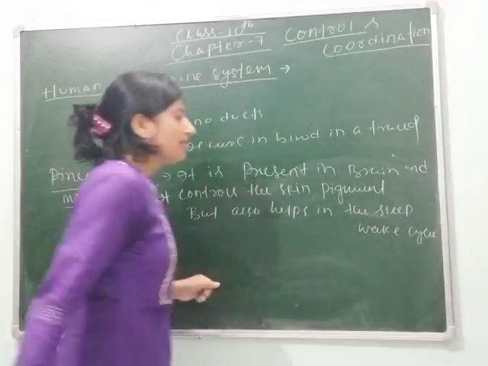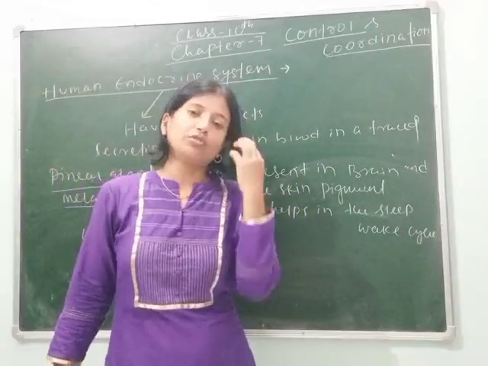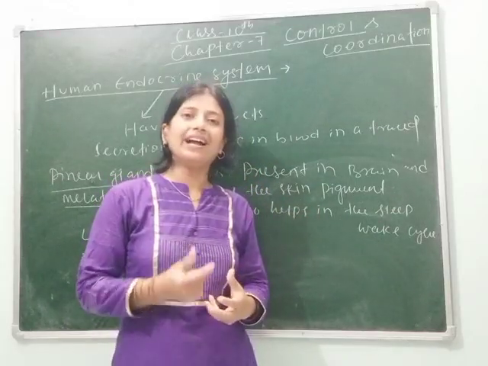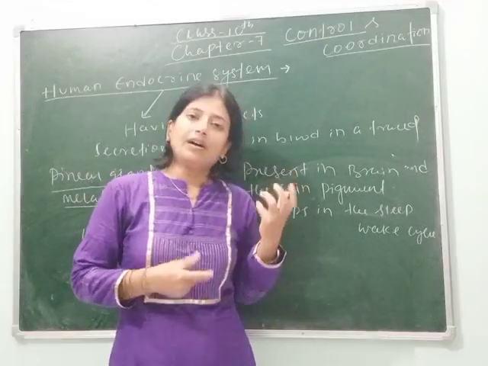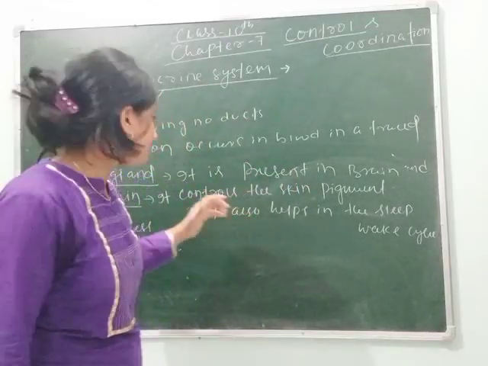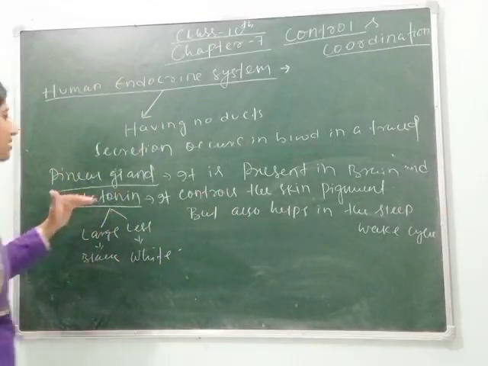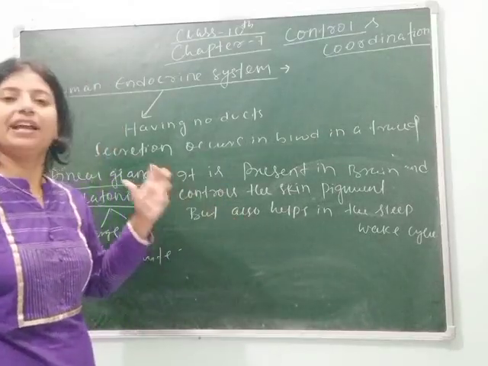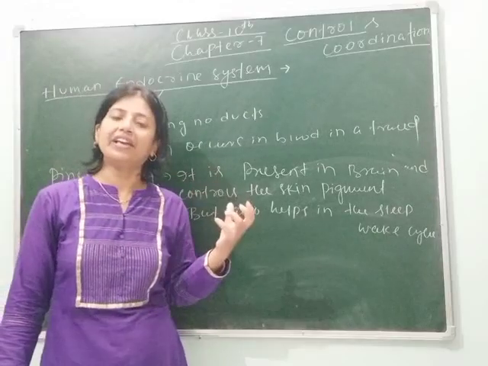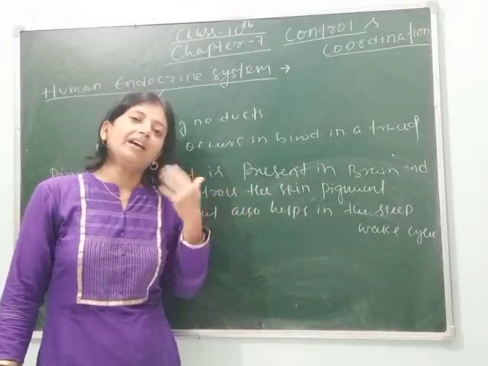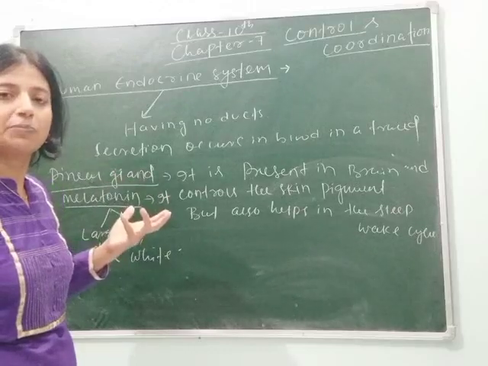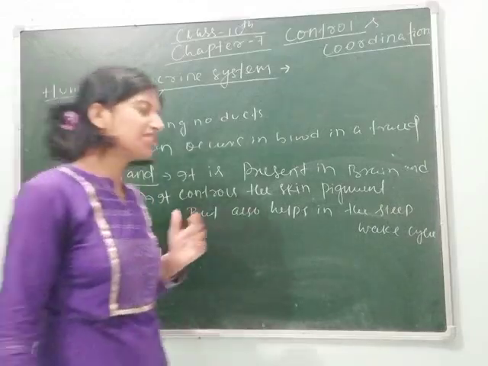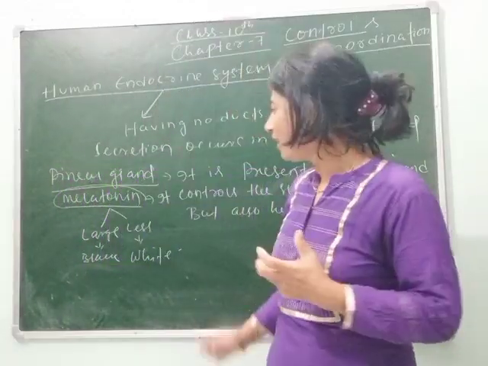It means we have a schedule to take food, to go to bed, for sleep. So if we are sleeping regularly at 10 or 11 p.m., then at that time the secretion of this hormone increases, due to which we obviously go to sleep. And if we wake up early in the morning, suppose at 5 or 6 a.m., then we wake up autonomously. So how is this possible? This is possible due to this hormone, means it controls the sleep wake cycle, when we go to bed and when we wake up.